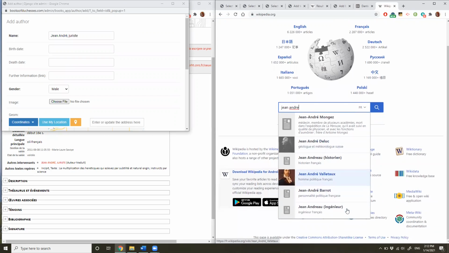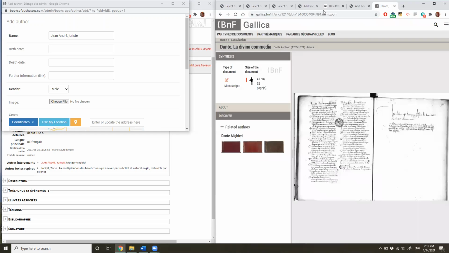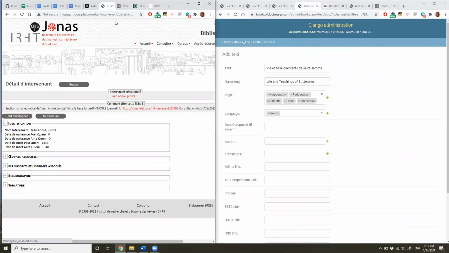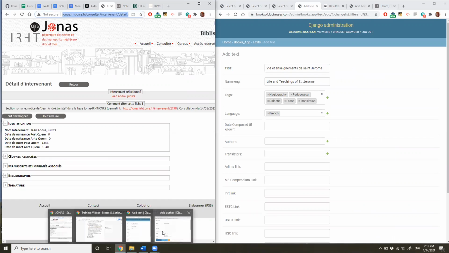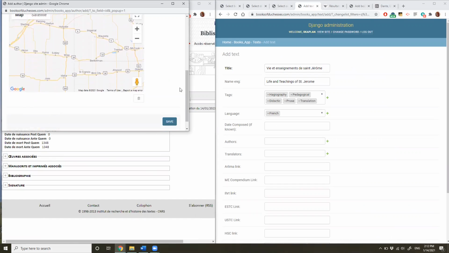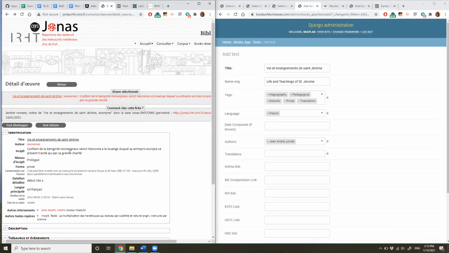And he's not really showing up right off the bat, so we're just going to leave that extra information and fill it in with this, which doesn't actually give us a whole lot, but again, we can always come back in and edit that later. But we do see that he died in 1348, so that is a helpful detail. And now we'll save. And translators, we go back to the text itself, we see that the translator is anonymous.